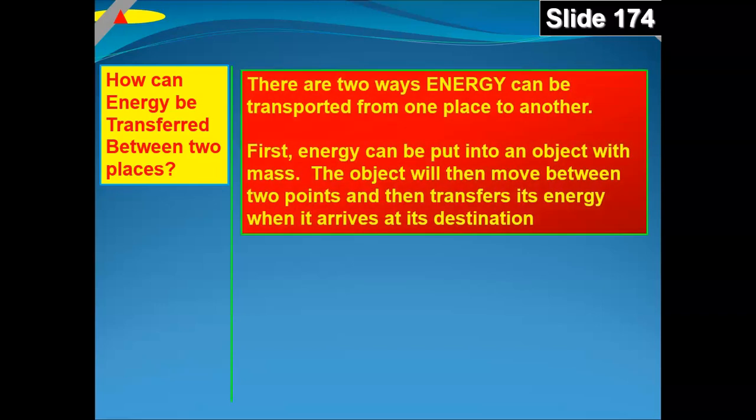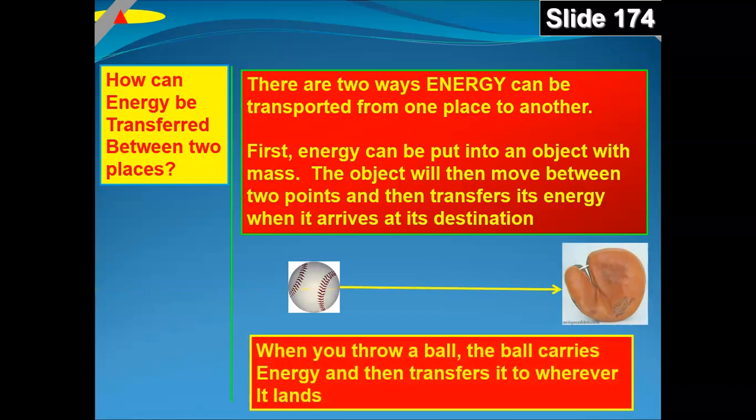There are two ways energy can be transported from one place to another. First, energy can be put into an object with mass, and the object will then move between two points and then transfer its energy when it arrives at its destination. So when you throw a ball, the ball carries energy and then transfers it to wherever it lands.